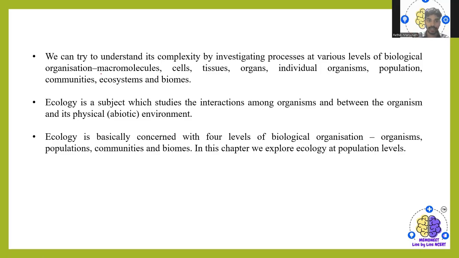Say it could be the macromolecular level or cell level, tissue, organs, or even individual organisms, their population, and their community and its ecosystem, as well as biomes.